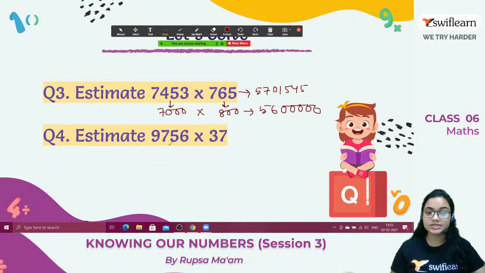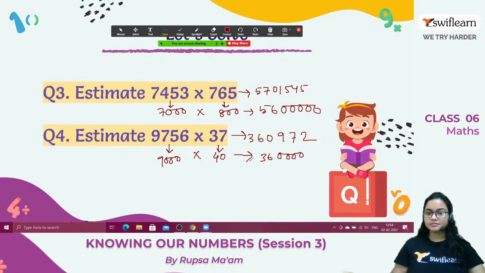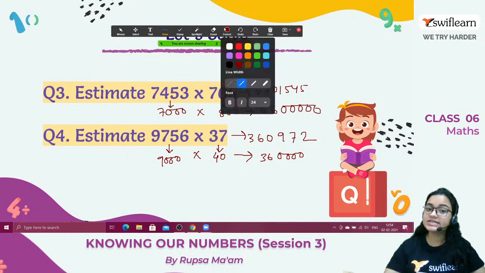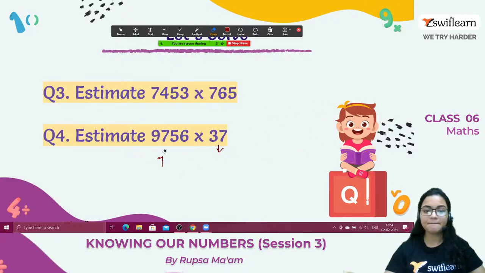And the last one. For the direct multiplication, it will be this, and if we convert this to the estimation, this is this and this will be nearest tens to 40. So the answer will be this. See, understand? So this is the main procedure. Okay, so I hope you have understood this, right? All right.